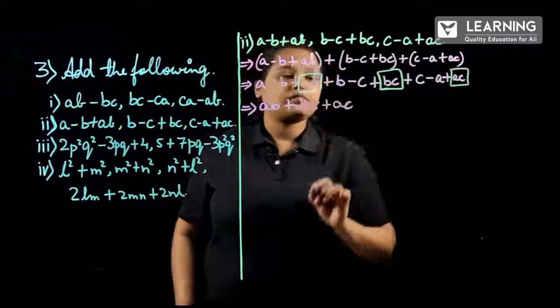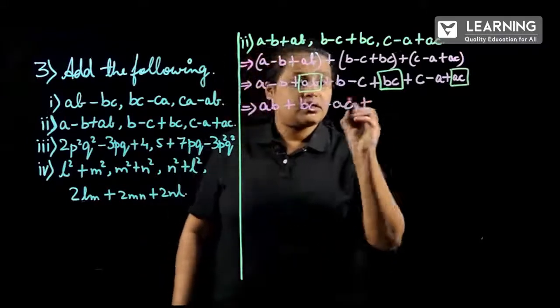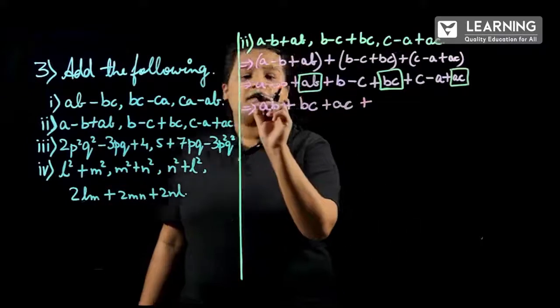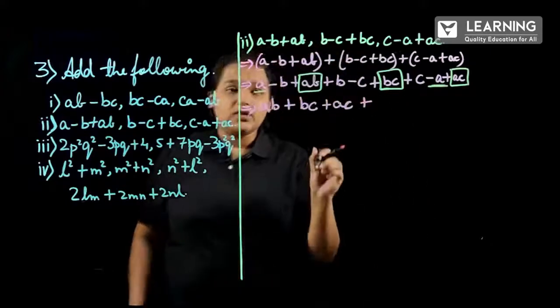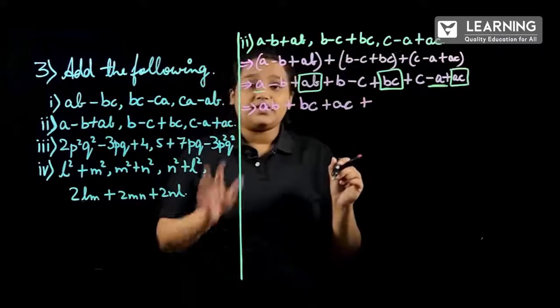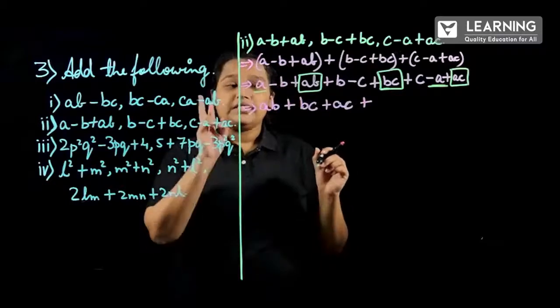Next we have A and minus A. If two terms are given with the opposite sign, it will become 0.